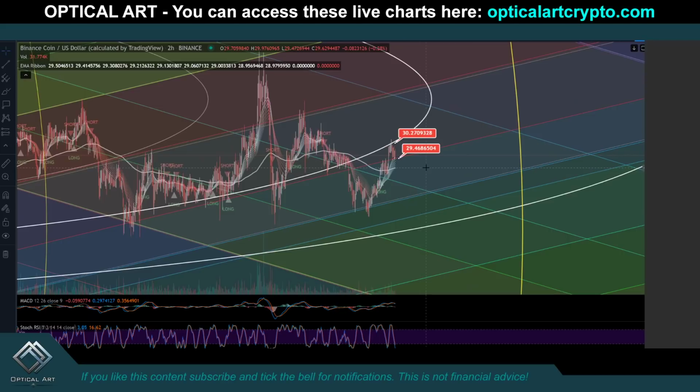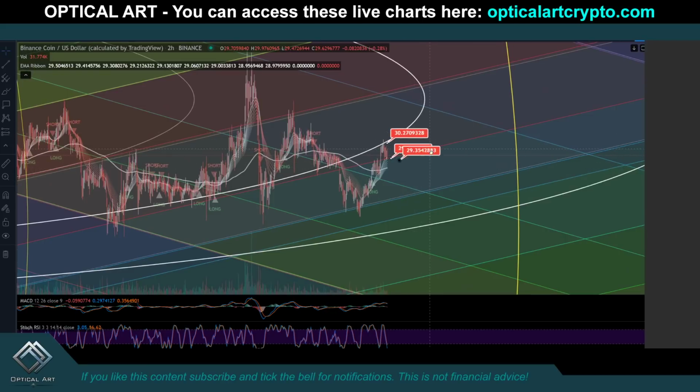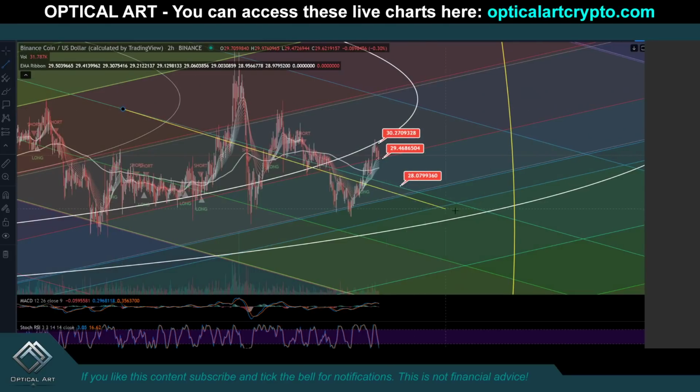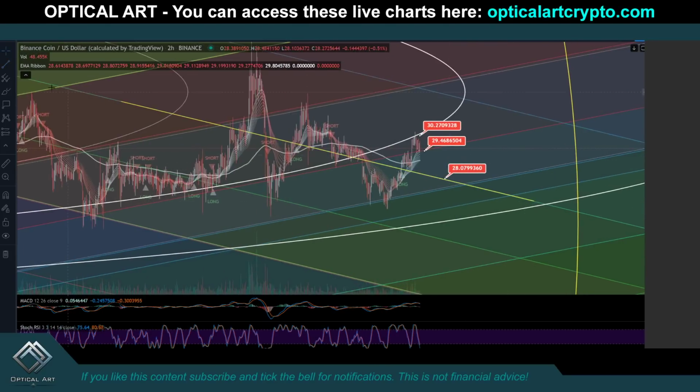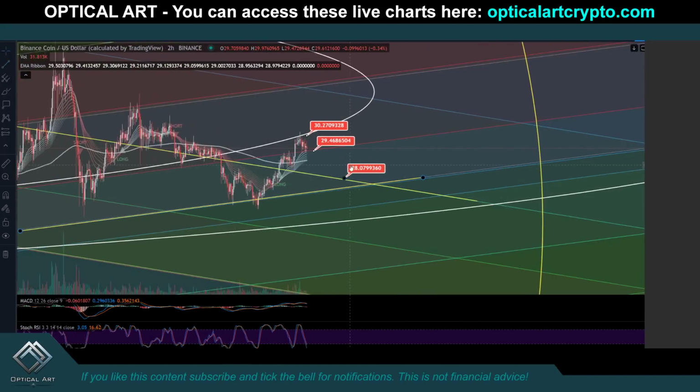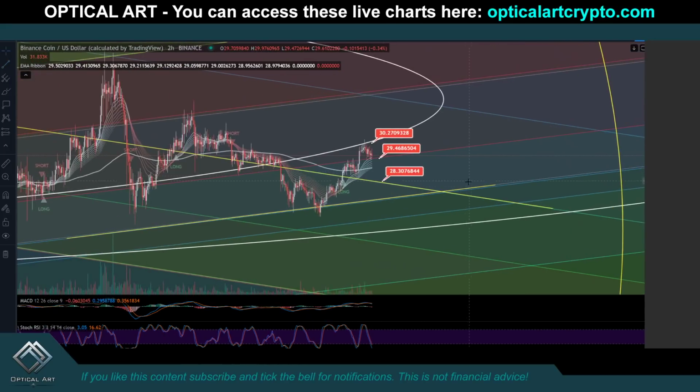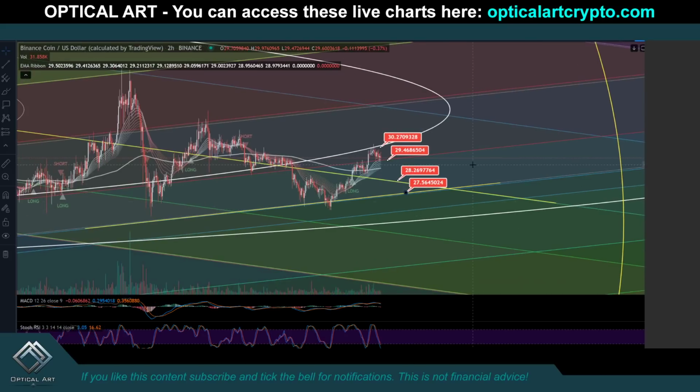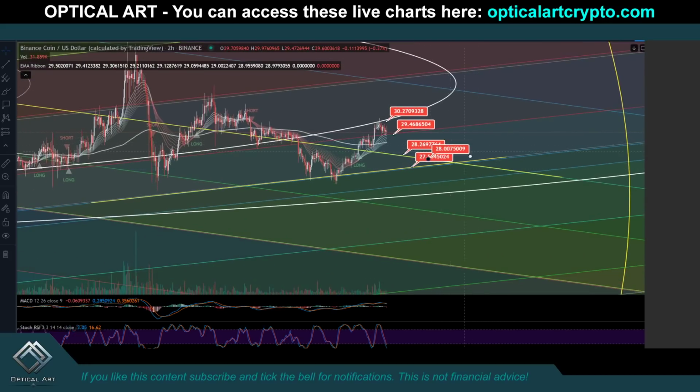here at $29.46. If we drop, your next support is going to be this fib channel line here. Remember guys, we respect multiple fib channel lines in multiple directions. So we have these two lines here. So if we drop, your first support to watch is $28.30. Let's say $28.26. You break that, your next support is $27.56. And then a very likely point to catch a bounce will be right here at $26.10.